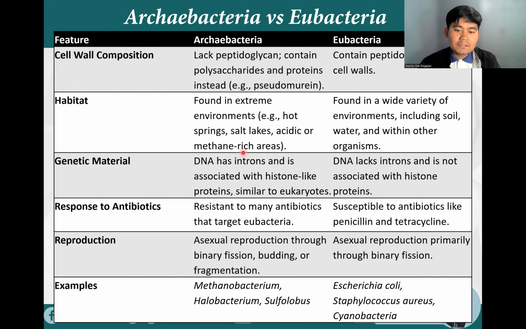But for Archaebacteria, they can be methanogens, halophiles, or thermophiles. Thermophiles are for when it is very hot, and halophiles are for when it is very salty. Now, for genetic material, the DNA has introns and is associated with histone-like proteins, similar to eukaryotes. While the DNA for the eubacteria lacks introns and is not associated with histone proteins.